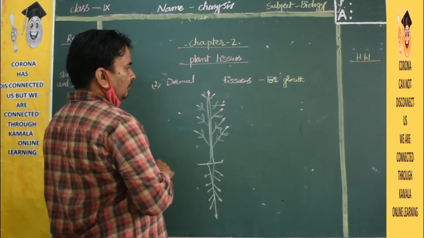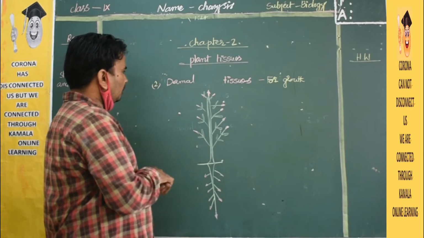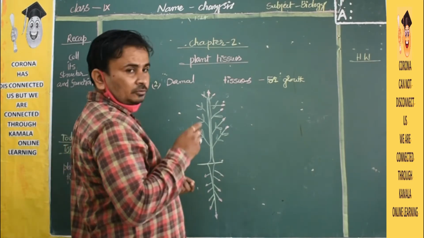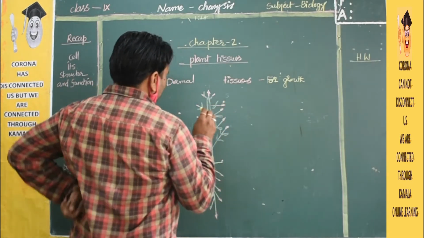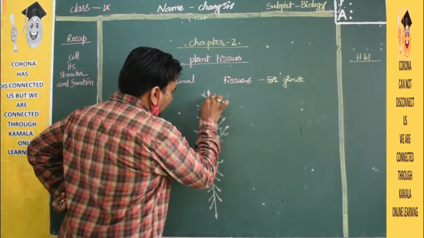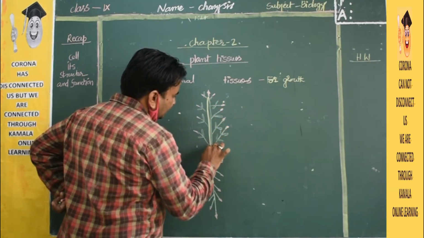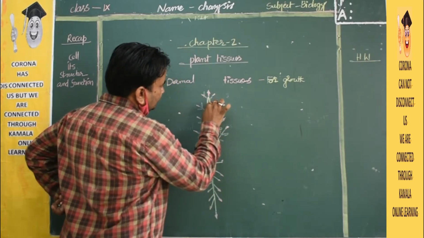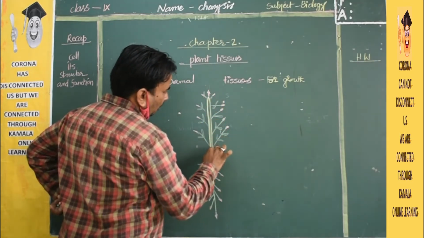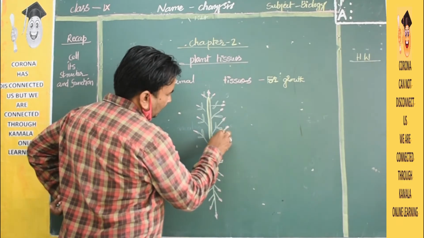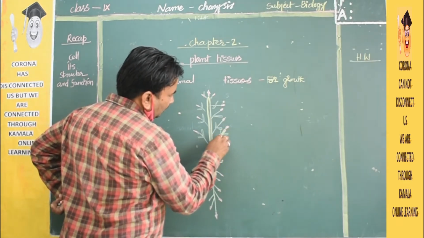Dermal tissue. Where will it be? I will draw with the help of yellow. Dermal tissue is nothing but a skin-like structure on the stem. On the stem there is a bark-like structure, and on the branches also, a bark-like structure will be there, right?